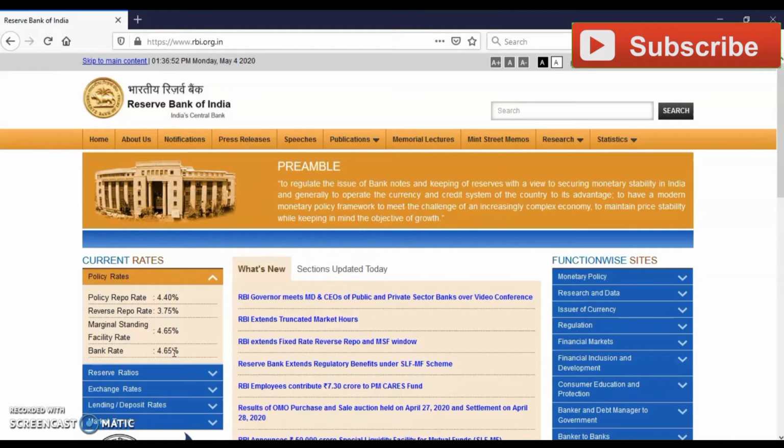Means if we take a loan from the bank, the rate at which the bank provides you the loan is the interest rate, and bank rate is for the long term.